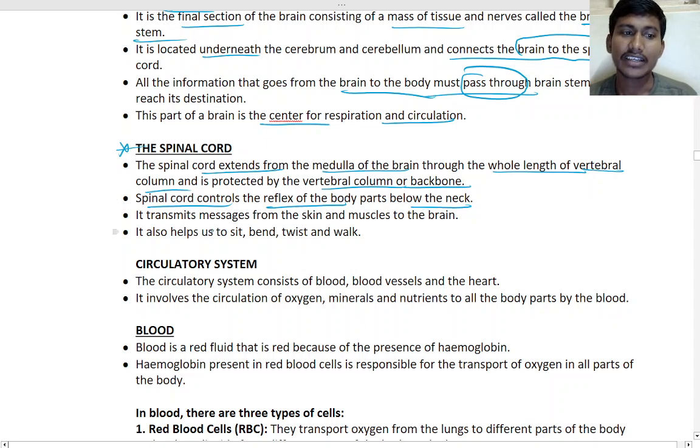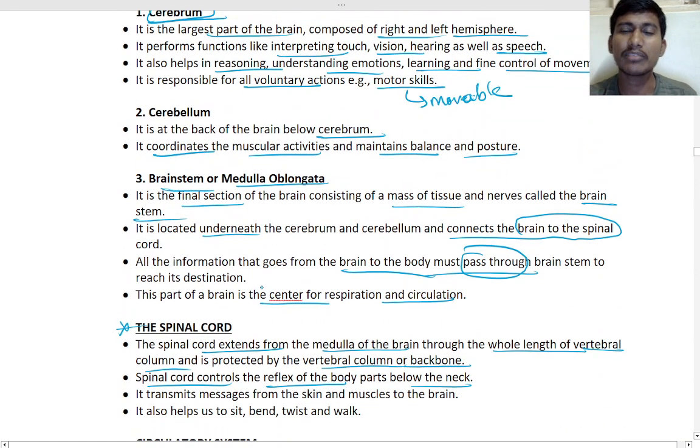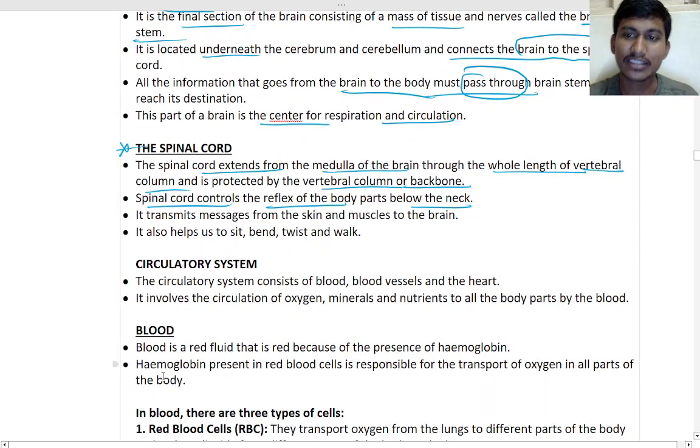Sir, what is vertebral? The vertebral column is the straight line, right? Our backbone. Yes, the vertebral column is the backbone.